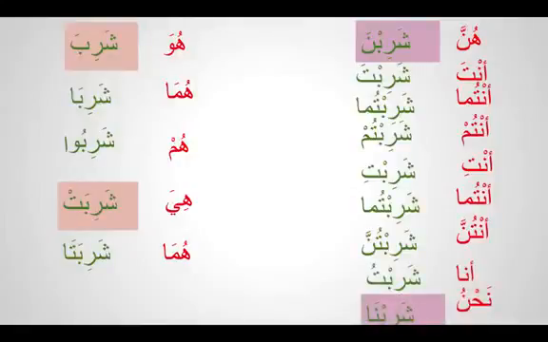Shariba means he drank. What is she drank? Sharibat. How do you say I drank? Sharibtu. Tu is the sign of ana. You don't say ana sharibtu, you just say sharibtu.